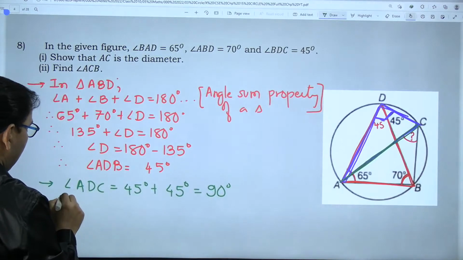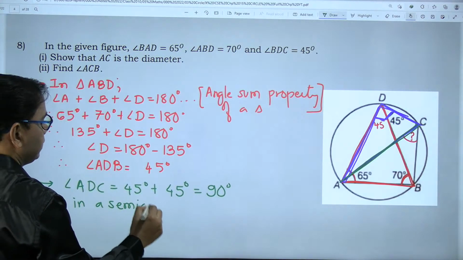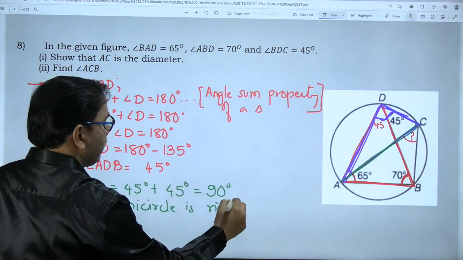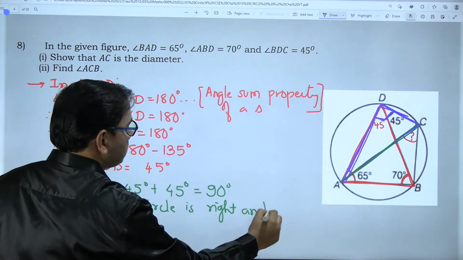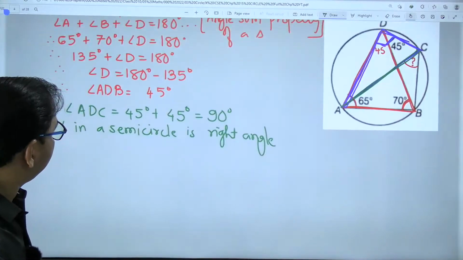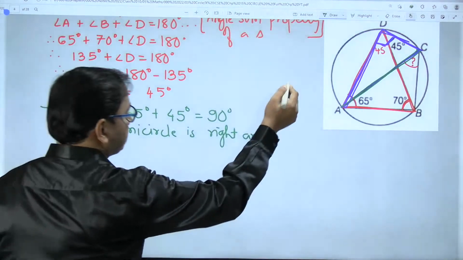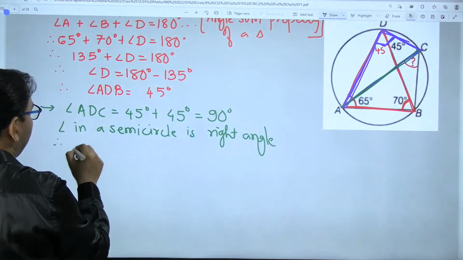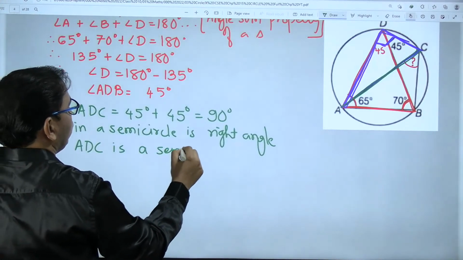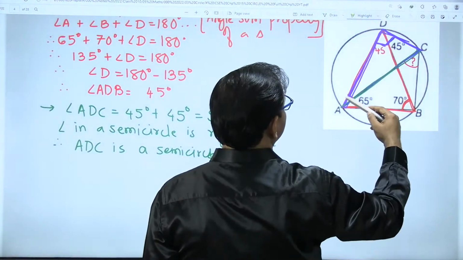Angle in a semicircle is a right angle. We have studied this in the introduction part. So angle ADC is a right angle. Therefore ADC is a semicircle. Do you want me to show the semicircle? I'll highlight this part.